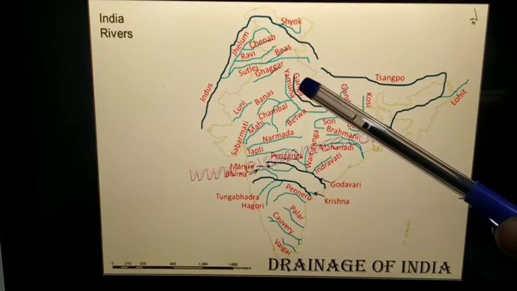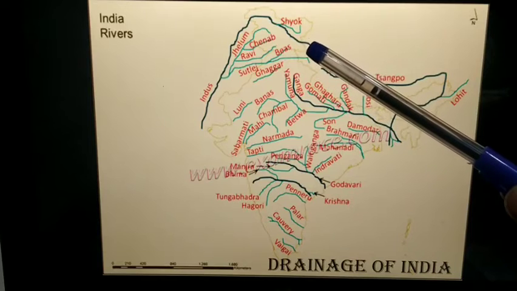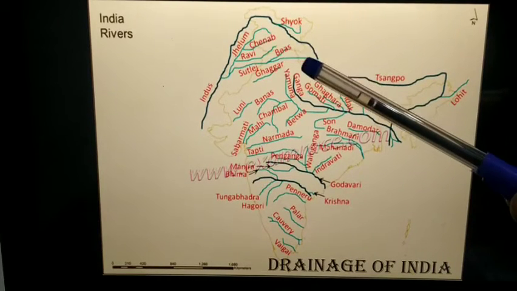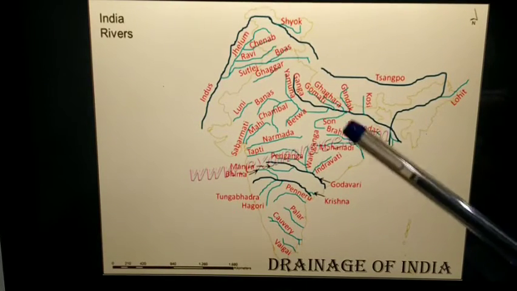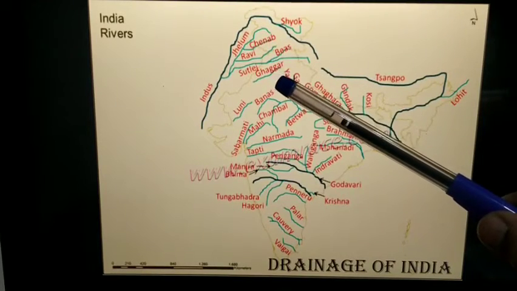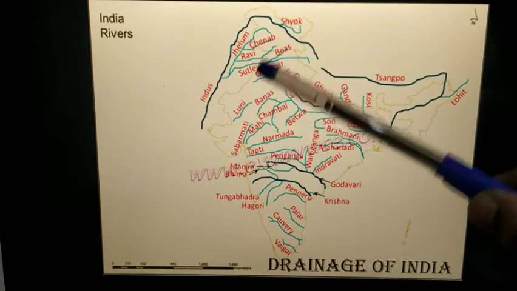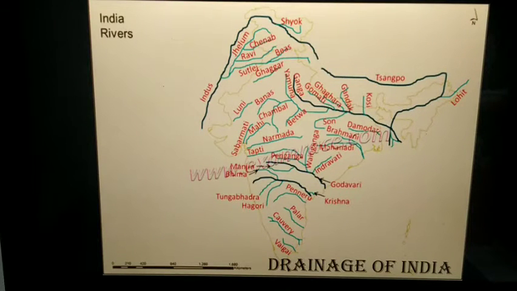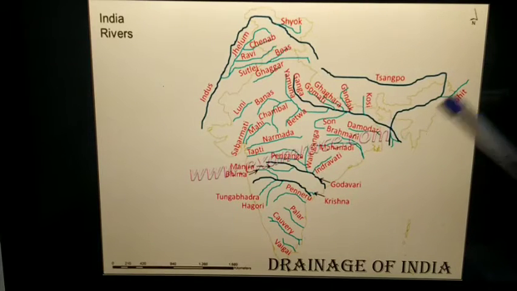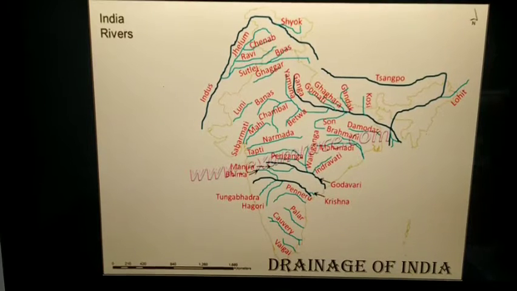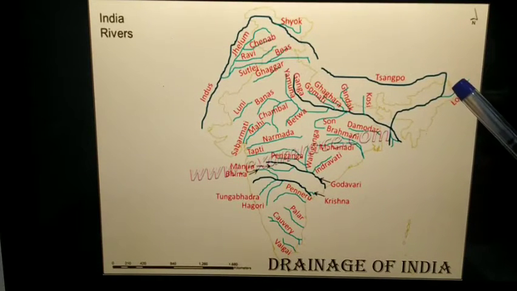Now here the Ganga river is given. Ganga originates from the Gangotri glacier, crossing through major states and coming to the Bay of Bengal. And see the light blue colors, they show the various tributaries and distributaries of those major rivers. Understood? Like Yamuna, Gomti, Ghagra, Gandak, Kosi, Son: these are the tributaries of river Ganga. And in Arunachal Pradesh, at the extreme, is the Lohit river, a small tributary of river Brahmaputra.